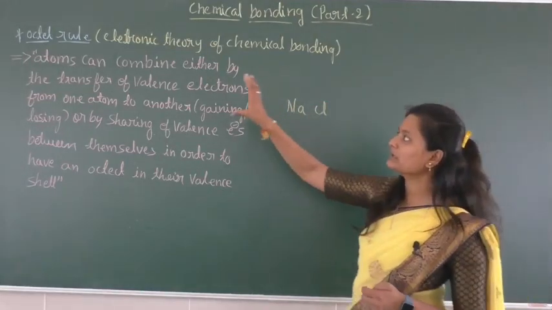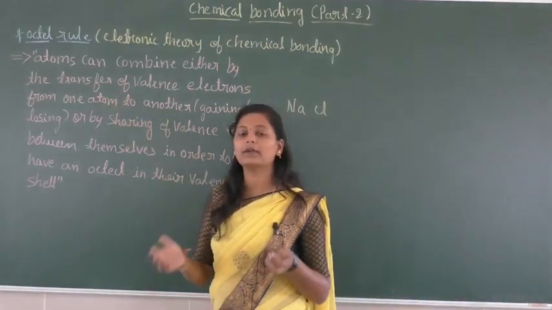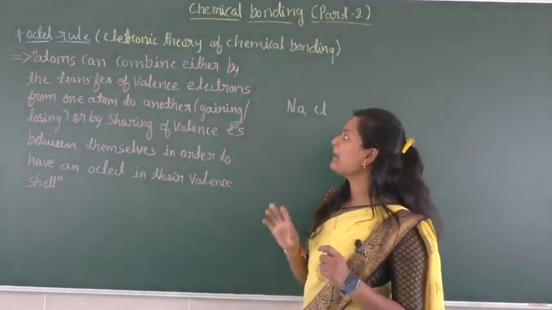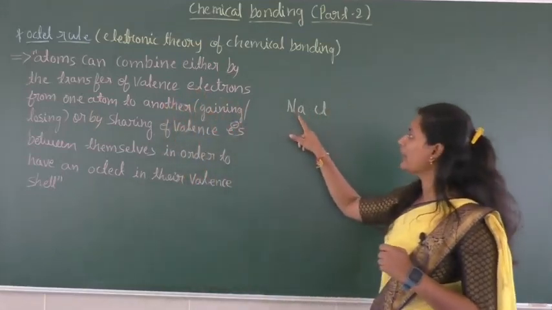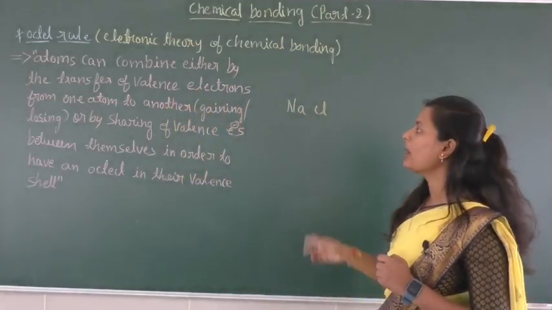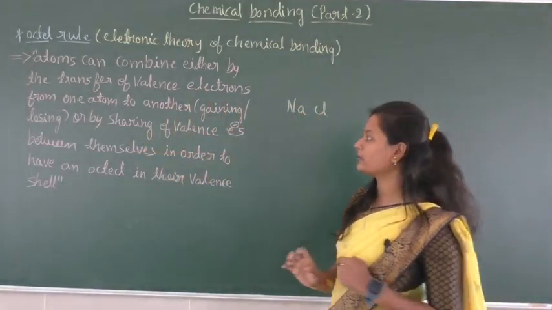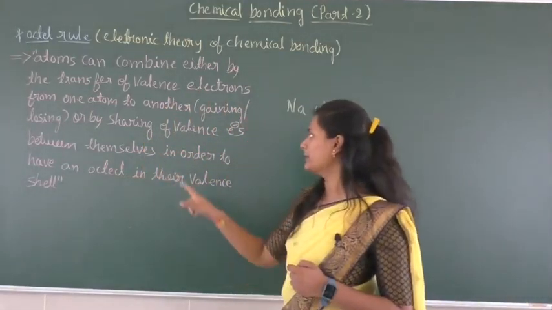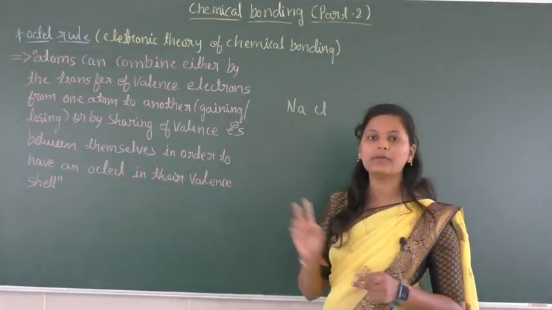The octet rule tells us that atoms undergo combination by a transfer of electrons from one atom to another atom, or by a sharing of valency electrons between themselves, in order to have an octet in their valency shell.